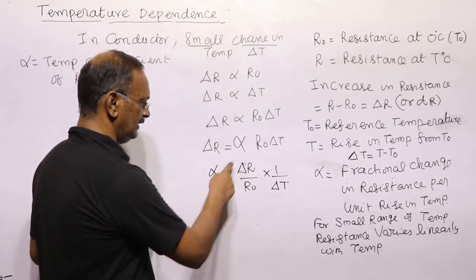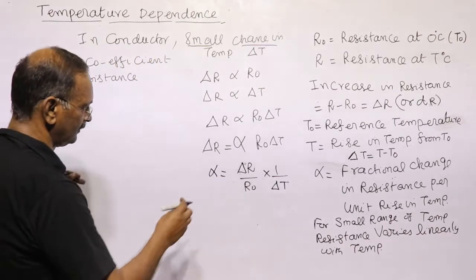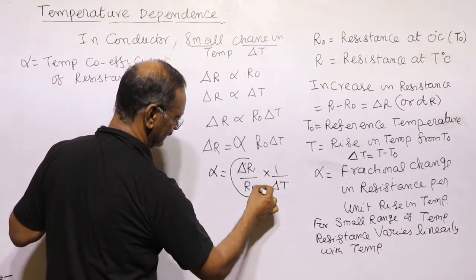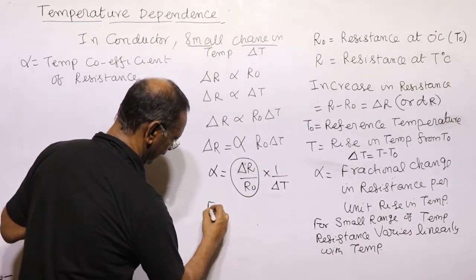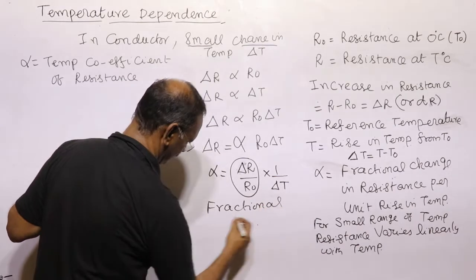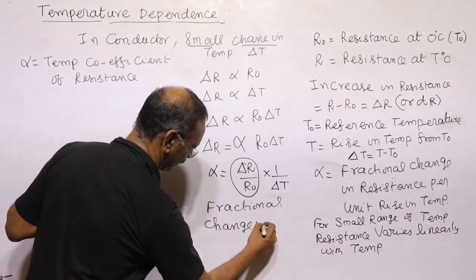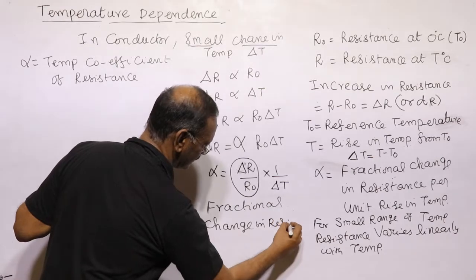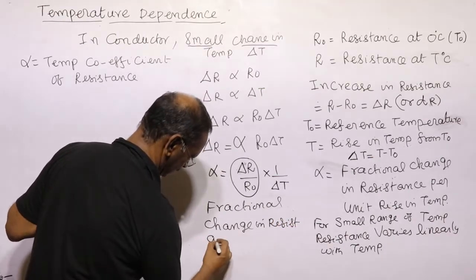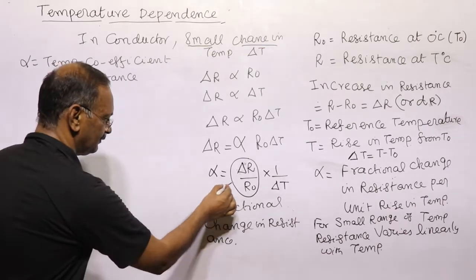Alpha is delta R by R naught. What is delta R by R naught? This is equal to the fractional change in resistance. We can call this portion the fractional change in resistance.